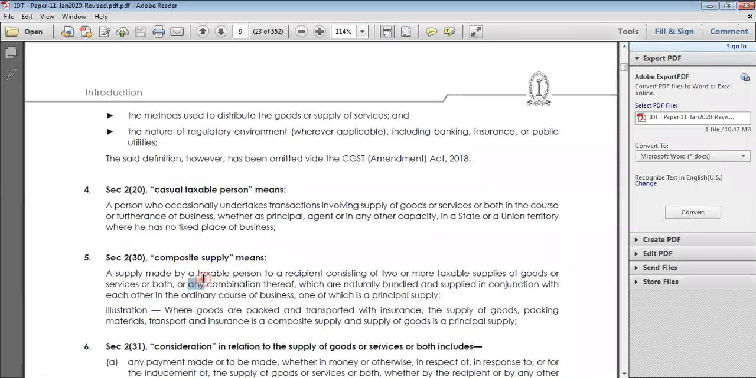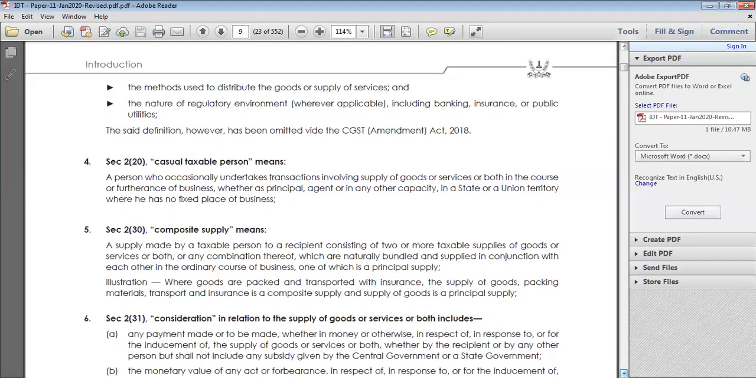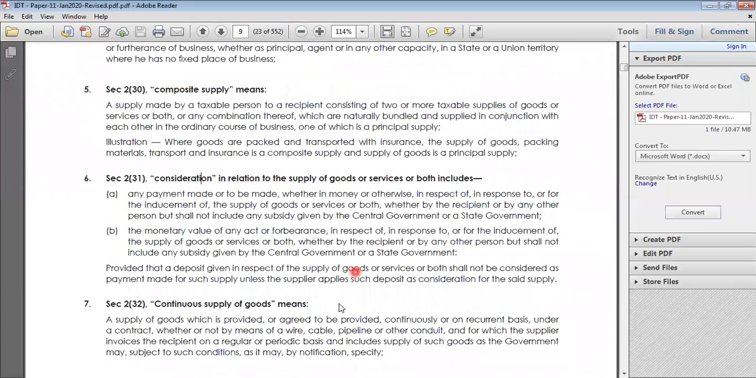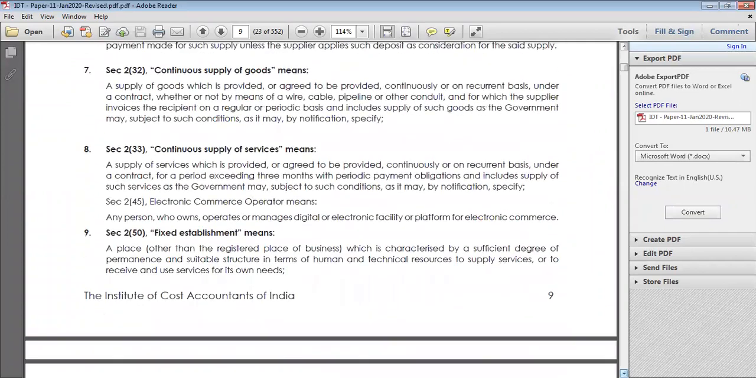Next, we are also discussing composition levy. Already we discussed bundle of services. Underline bundle of services: there are two or more taxable services, for example transport with insurance. Without this transport there is no insurance. Like that, that is called bundle of services. Consideration we will discuss later. Continuous supply also we will discuss later.